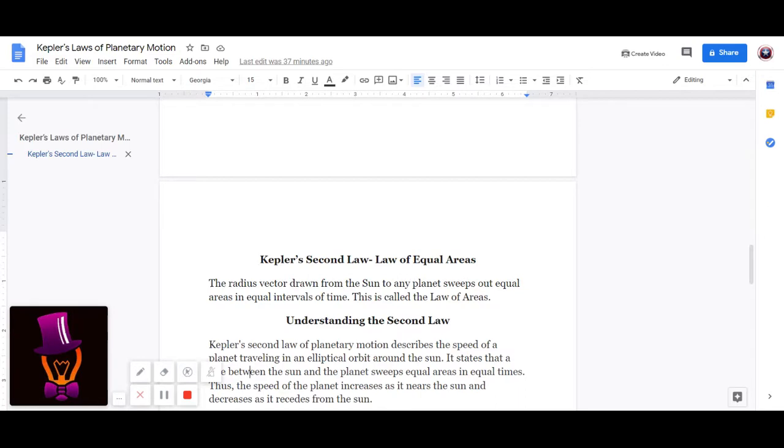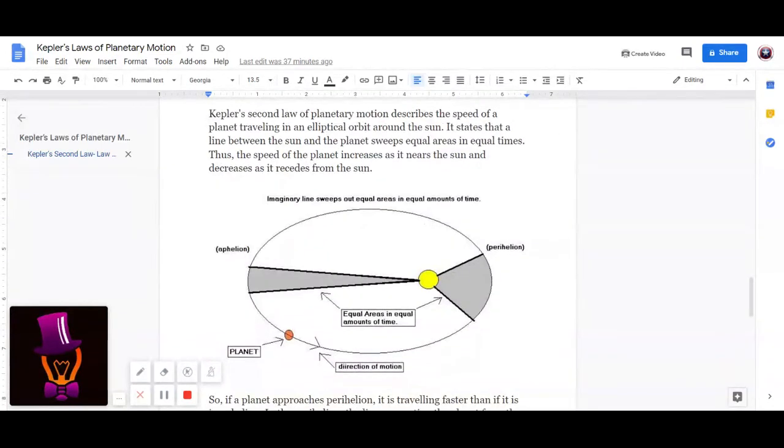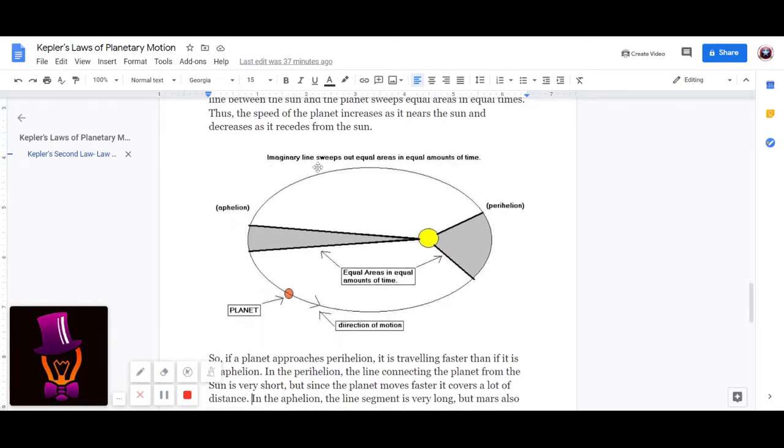Understanding the second law: Kepler's second law of planetary motion describes the speed of a planet traveling in an elliptical orbit around the Sun. It states that a line between the Sun and the planet sweeps equal areas in equal intervals of time. Thus, the speed of the planet increases as it nears the Sun and decreases as it recedes from the Sun. In this picture, we can see that these imaginary lines sweep out equal areas in equal intervals of time. So that is why it's called the law of equal areas.